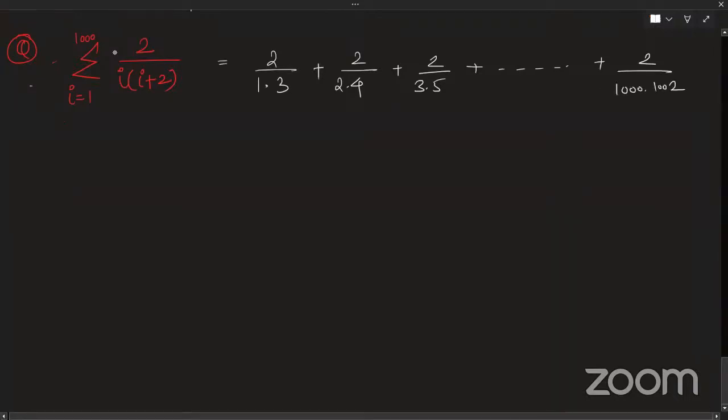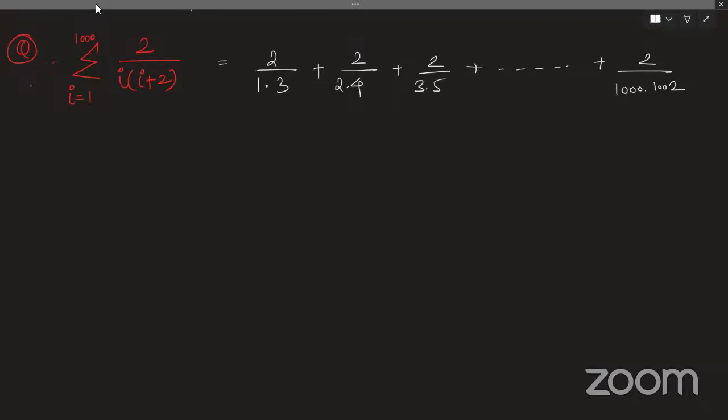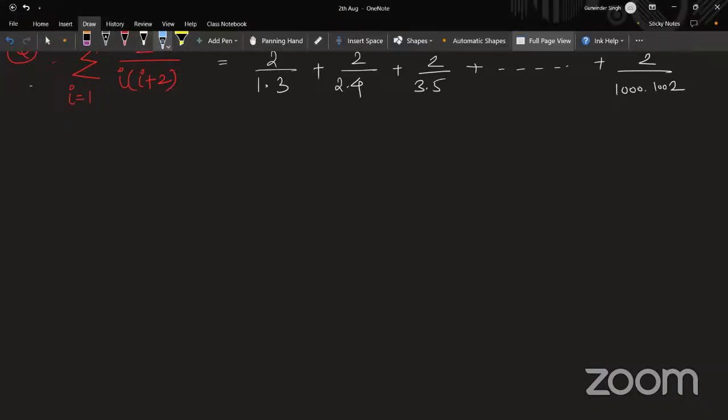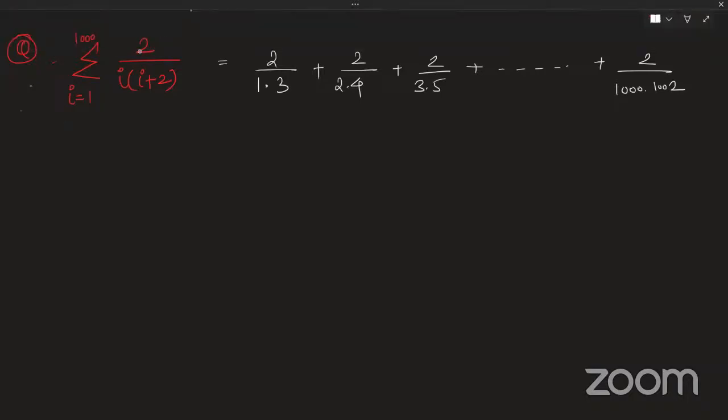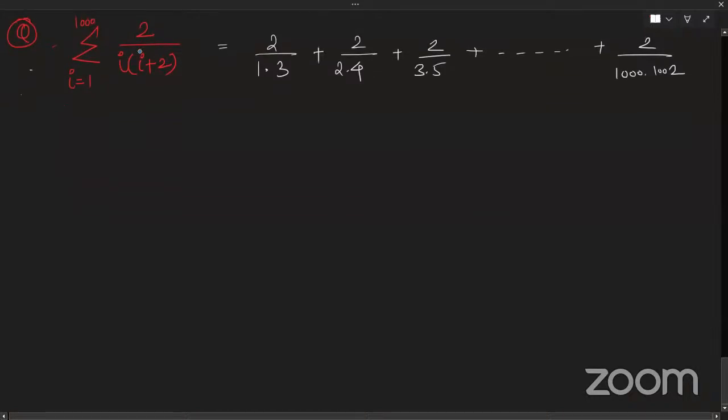Right? Yes, sir. So in this series, you will realize that there is a special property. Okay, anyways. So my general term is 2 by I into I plus 2.